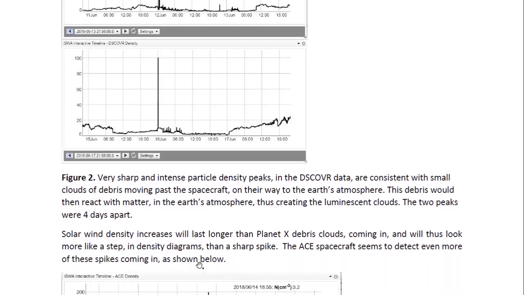Now, solar wind density increases will last longer than Planet X debris clouds coming in, and will thus look more like a step in density diagrams than a sharp spike. So this is a change in solar wind density. This is the type of thing we would expect, a step-like increase.